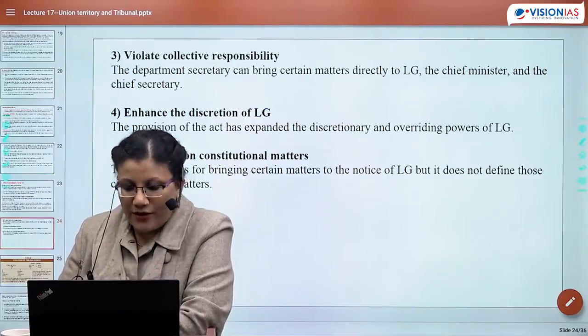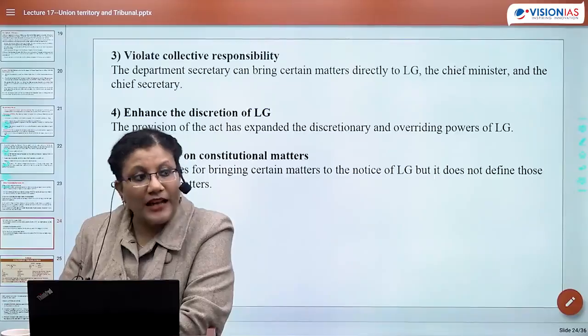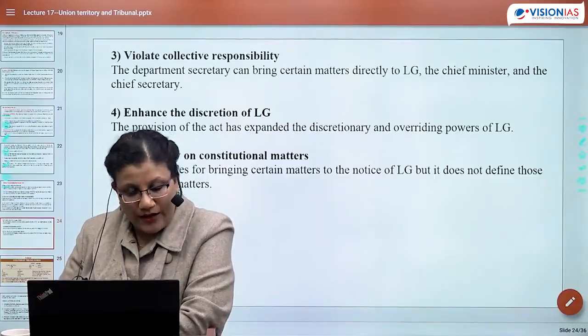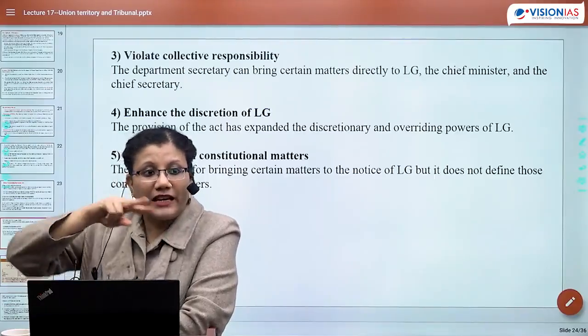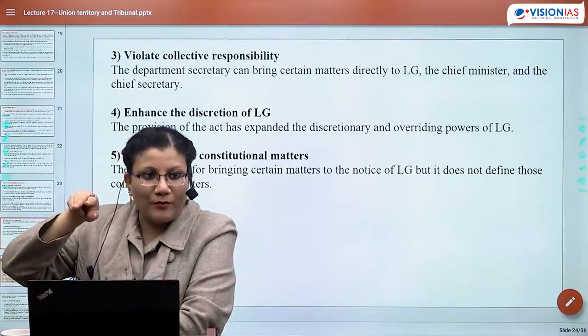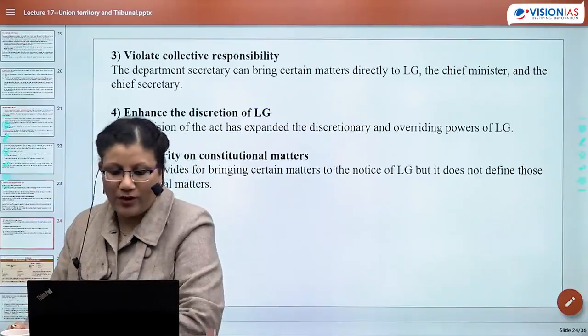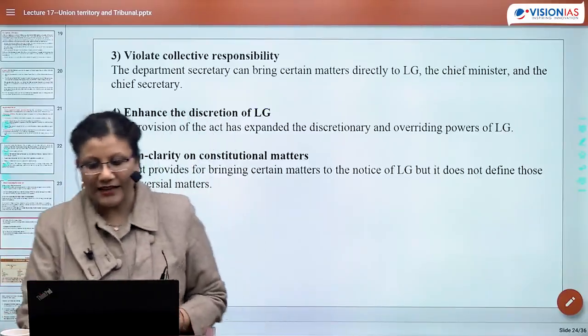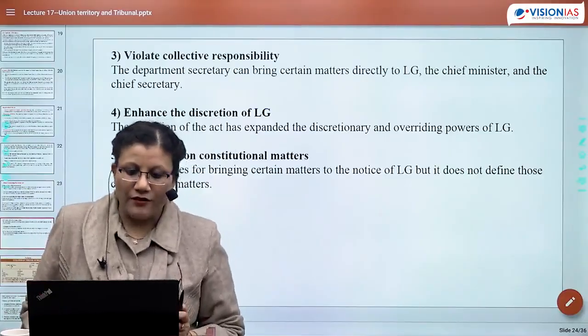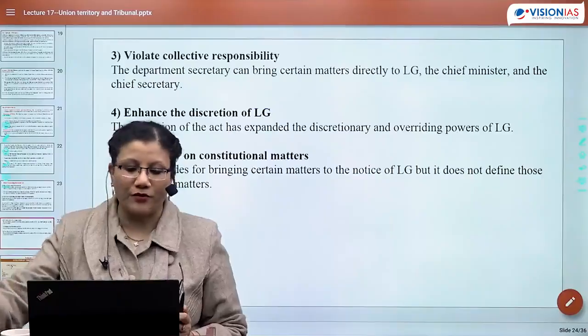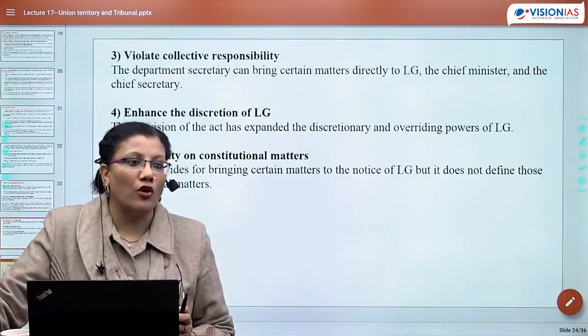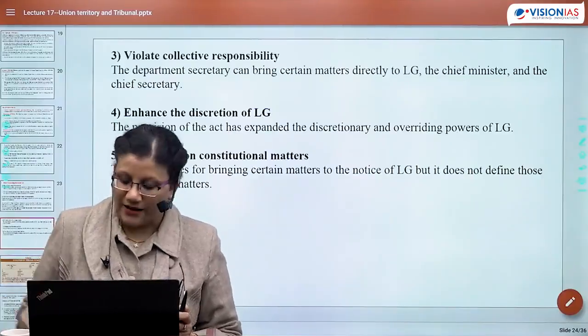So these are Andaman and Nicobar, Chandigarh, and Dadra and Nagar Haveli and Daman and Diu, which have now been clubbed together. But even though they have clubbed together, there are 2 UTs which have come up, no? So Jammu and Kashmir and Puducherry, Ladakh has also come up, and then there is Delhi, and then there is Lakshadweep as well. Now a question on states: which of the following states is called God's own country? Kerala, very good.